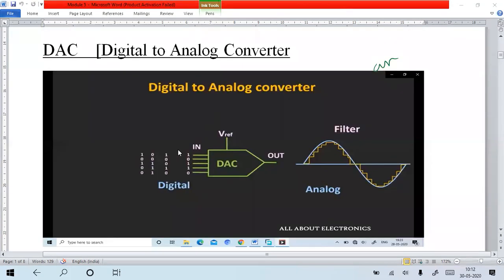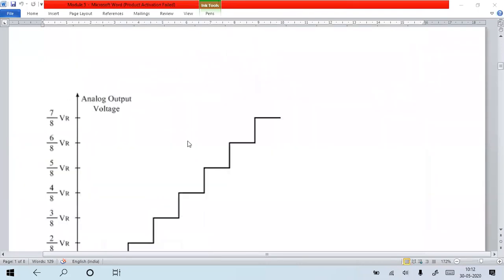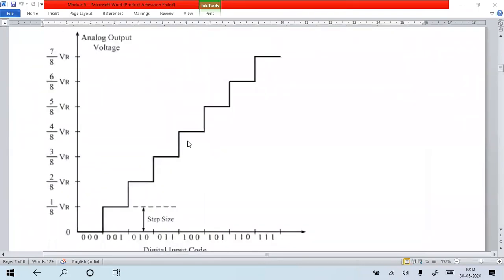See here. For example, this is your analog signal. You have to sample first, into a number of sample pieces vertically.